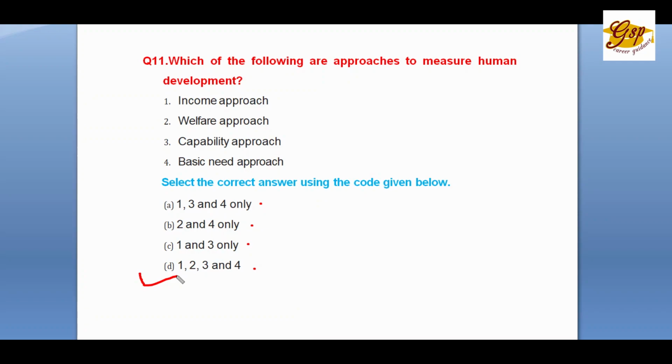Capability approach means they are capable of getting health, education, all these things. Basic needs are health, education, food, water supply, sanitation, and housing. So all the statements are true.